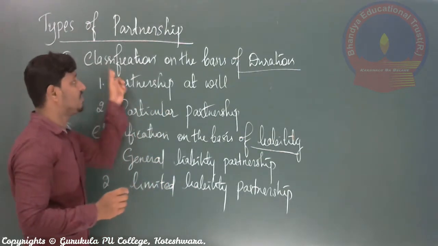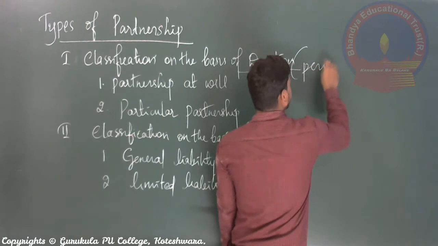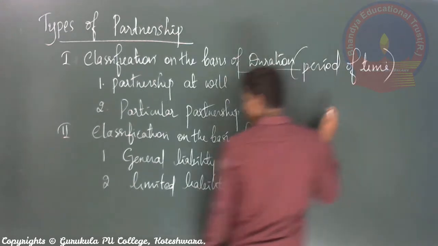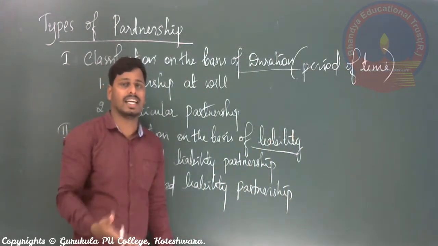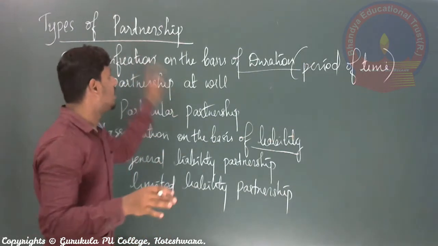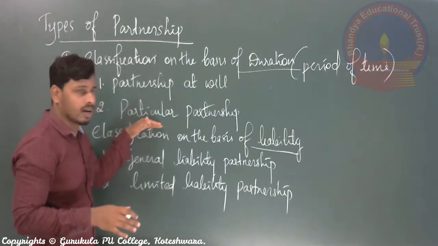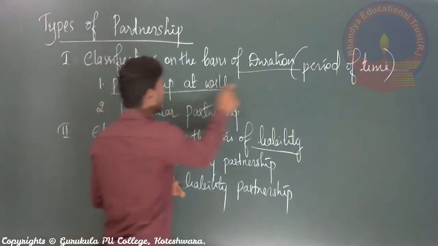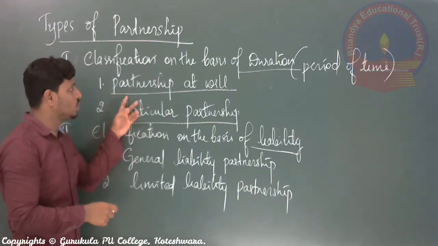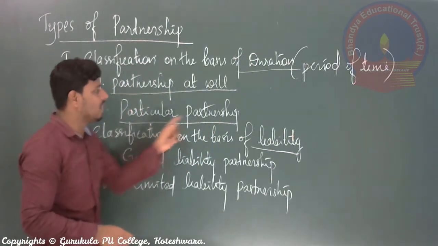The first one is classification on the basis of duration. Duration means period of time, the period for which the business is going to be carried on. For which period the business will continue, on that basis partnership business is classified. On this basis, we have two types. One is partnership at will. The second one is particular partnership, right? These are the two types on the first basis.